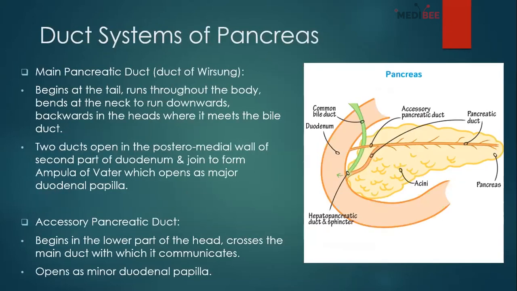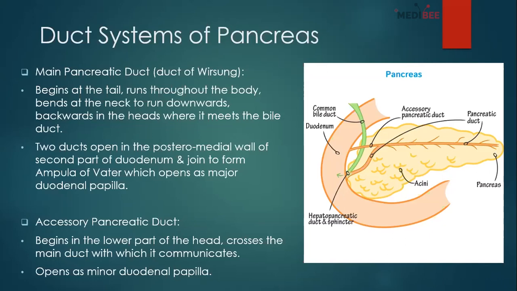And now we'll go to another portion, that is the duct system of the pancreas, which is an important one. I think we already know about the duct system because we have already read the duodenum. On the second part of the duodenum, if you remember, we learned about the major and minor duodenal papilla, right? There are two papillae on the interior of the second part of the duodenum, the major duodenal papilla and the minor duodenal papilla.